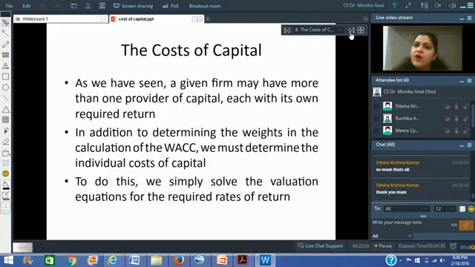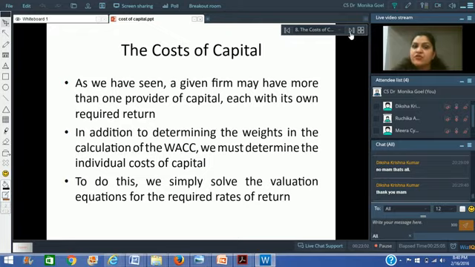So now we were talking about the importance of cost of capital. From there we move to how we calculate this cost of capital, because capital can be contributed by various sources. Equity, debt, preference shares. These are the three major sources of capital, and each one of them will have their own cost. There will be a cost of equity, a cost of debt, and a cost of preference shares.